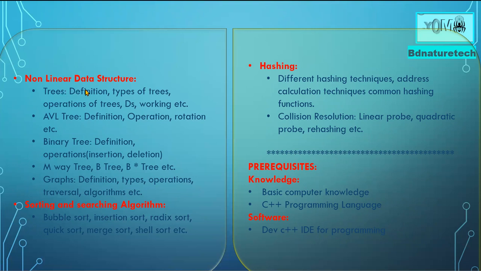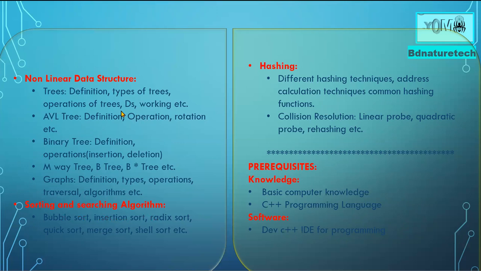We are going to talk about the definition, the types of trees, and the operations of trees. We are going to talk about data structures related to trees, their working, etc.